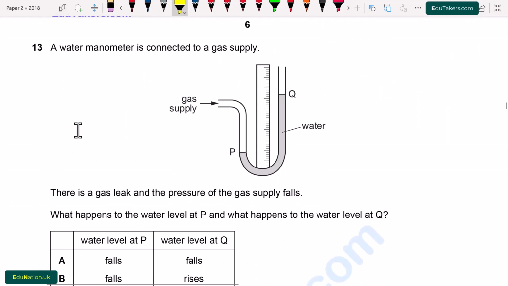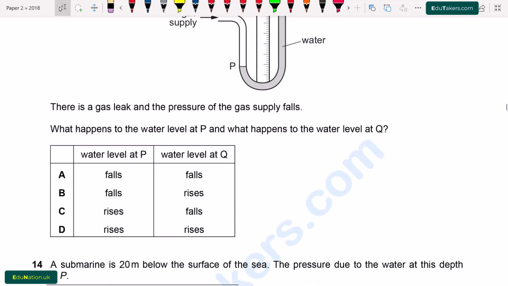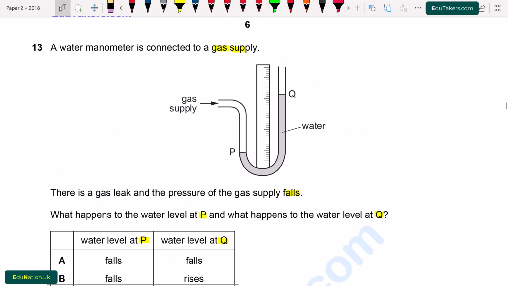Question number 13. A water manometer is connected to a gas supply. There is a gas leak and the pressure of the gas supply falls. What happens to the level at P and what happens to the level at Q? Water level at P and water level at Q. So first of all, we can see here when we apply the pressure at the point P, then what will happen? The water level at P decreases, it moves down, while the level at Q rises up.